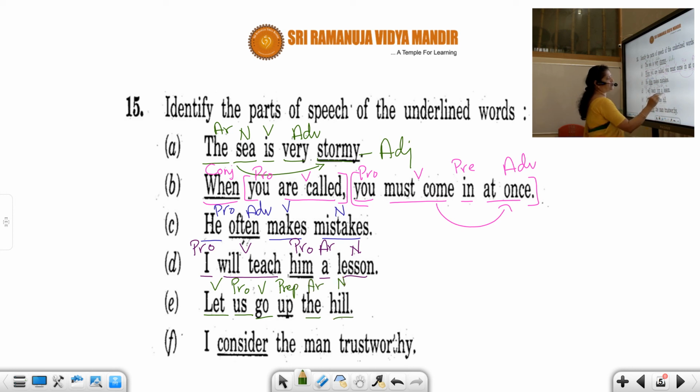Hill is noun. I consider the man trustworthy. I is pronoun. Consider, verb, action. I consider. The is article. Man is noun. I consider the man. Consider what? Consider what? Trustworthy. So it's an adverb.